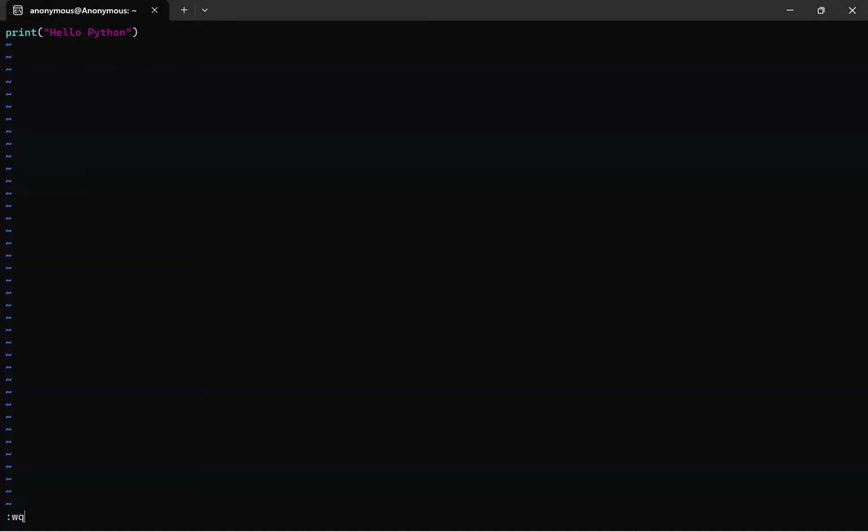After giving colon WQ, press enter, and it will automatically save the program. Don't worry, I will mention everything in the running notes as well, so you can understand. This is the way to write a program and save it in VI.